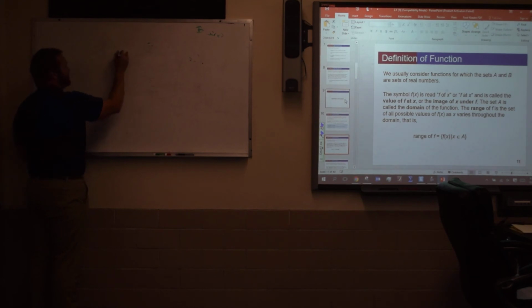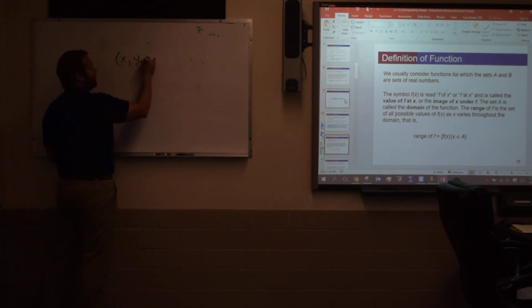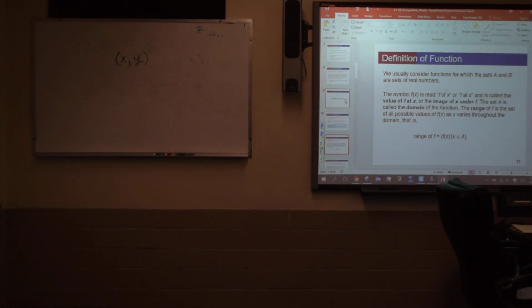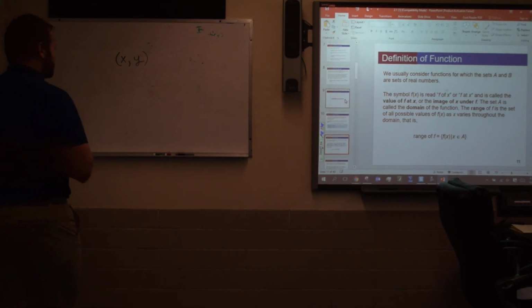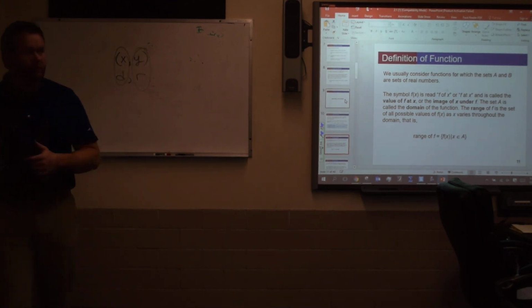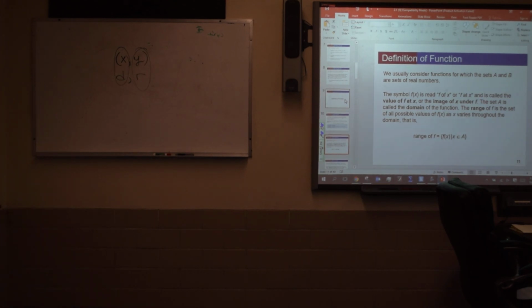Something that I've noticed in the past that helps people: if I've got x and y, or graphically maybe x and f of x, either way, we will talk about domains and ranges for things that are not functions as well, so it's good to just use y. Domain and range are alphabetical, right? I put them alphabetical with one another. It tells me domain is my x values and range is my y values. Hopefully that's something you already knew. That always helps at least one person every year.